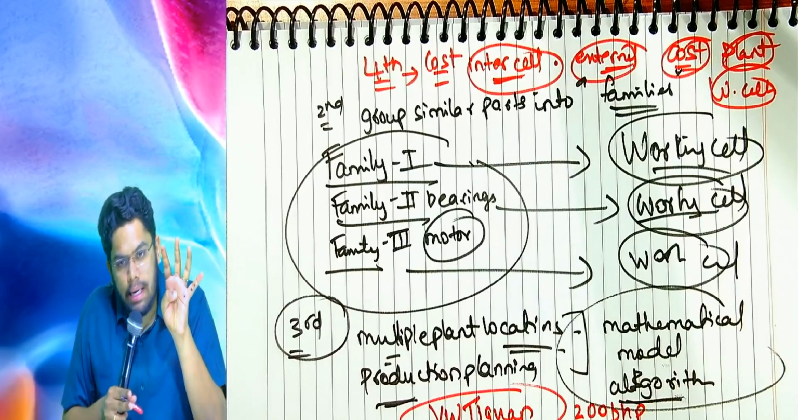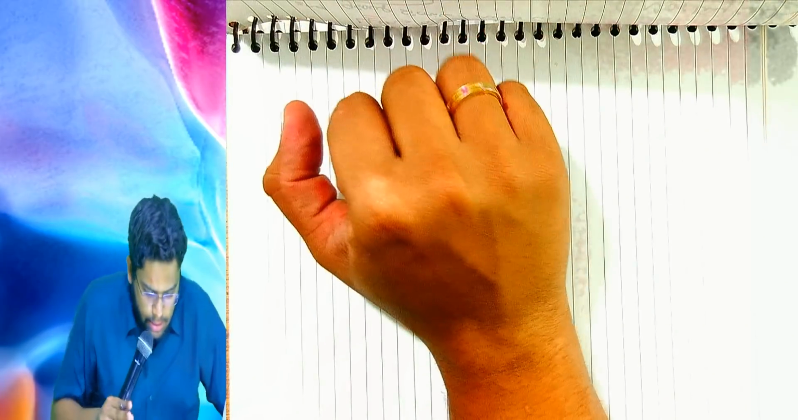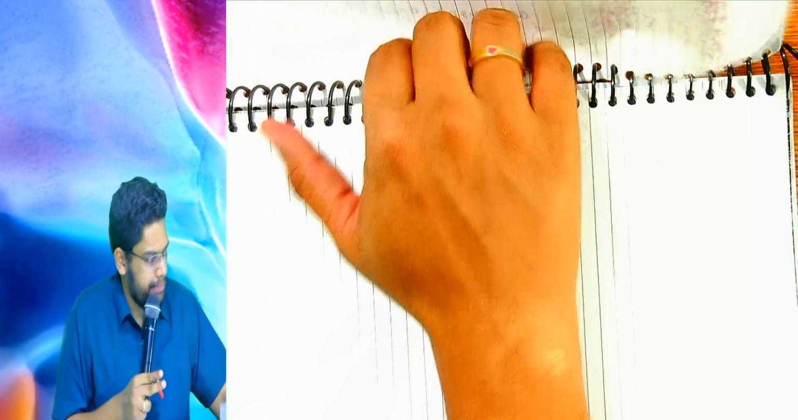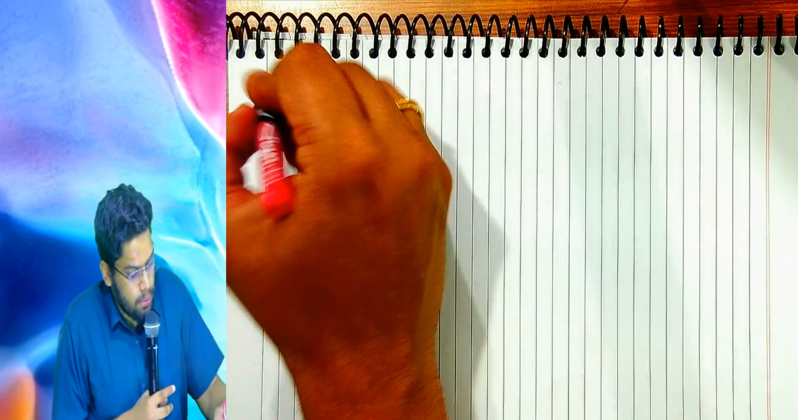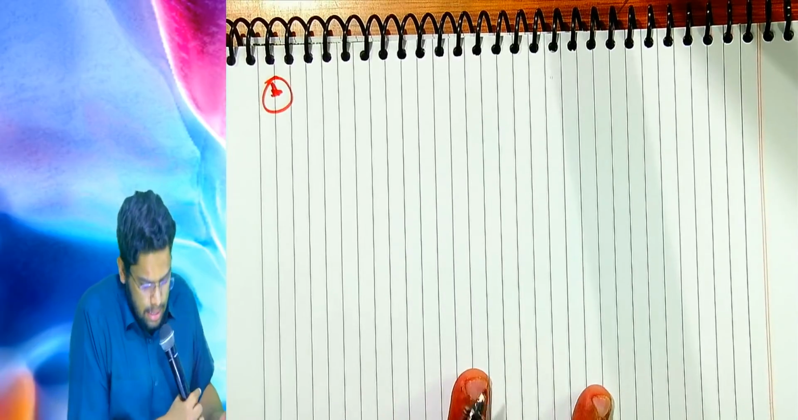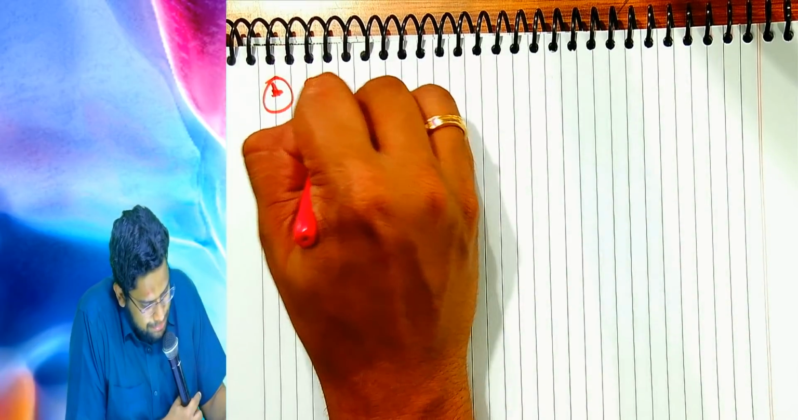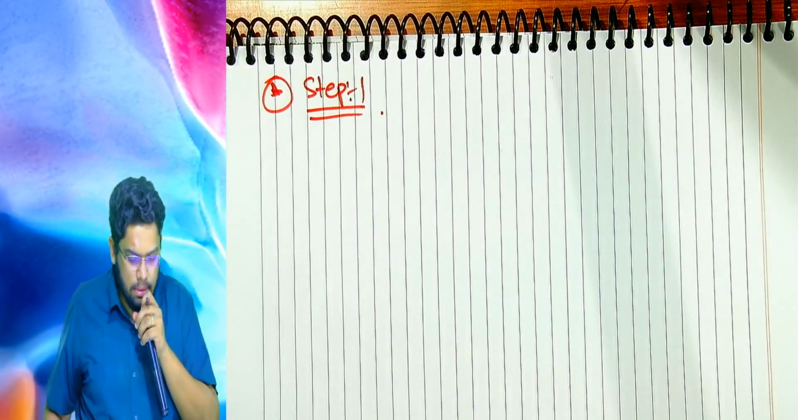Four steps are clear. These four steps are the steps to implement. What is the side heading that you have written? Steps to implement what? Cellular manufacturing. Okay, now we will start writing step number 1.